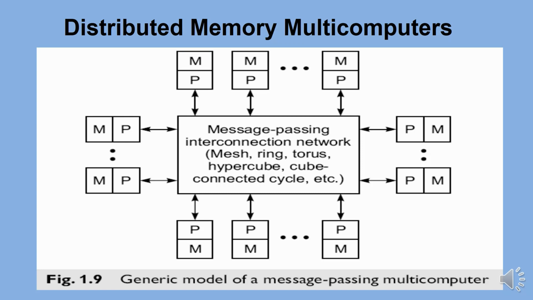For this reason, traditional multicomputers have also been called no-remote-memory-access machines. Inter-node communication is carried out by passing messages through the static connection network.